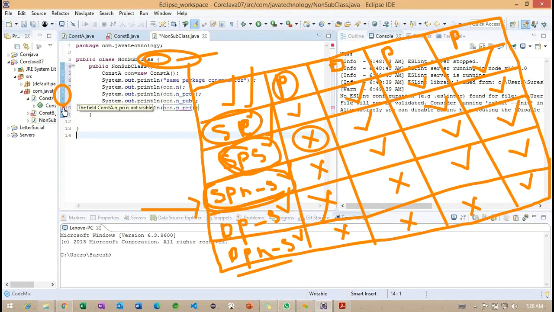You can see line number 10: the field constructor a dot n underscore pri is not visible. Getting the point. Even though we are working in the same package, the private access modifier cannot be used.